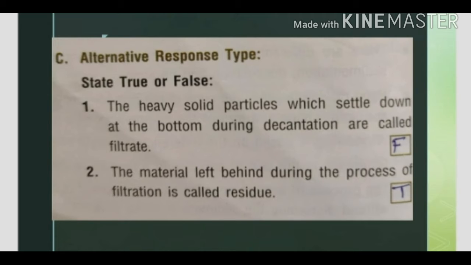Okay. Now question 2. The material left behind during the process of filtration is called residue. Children, this statement is true because when we do filtration, whatever is left behind on the filter paper is called residue. So this statement is true.